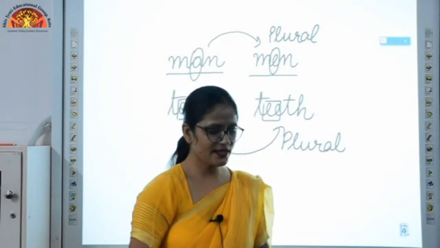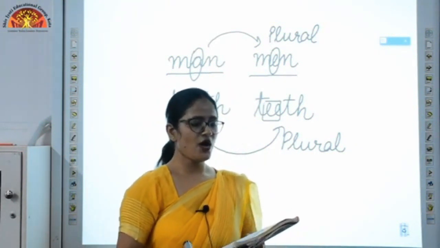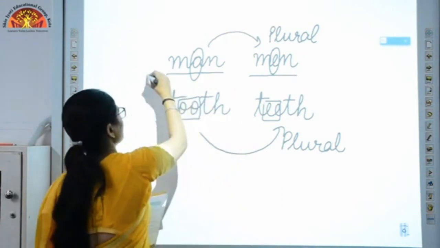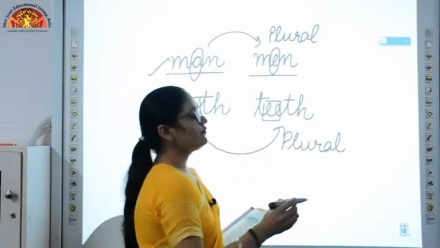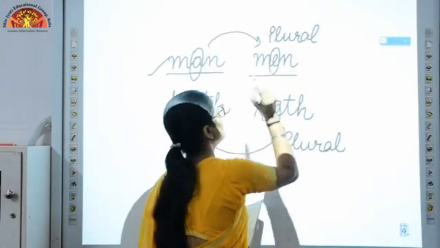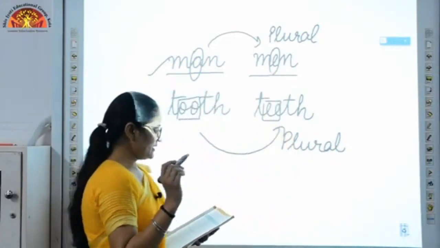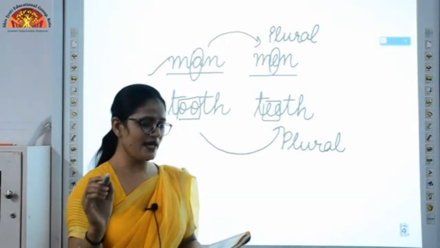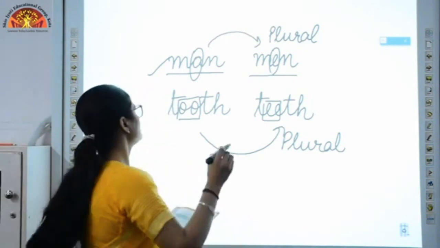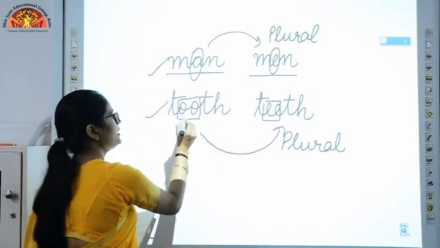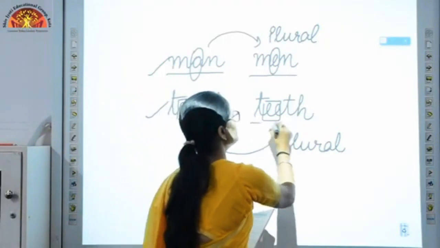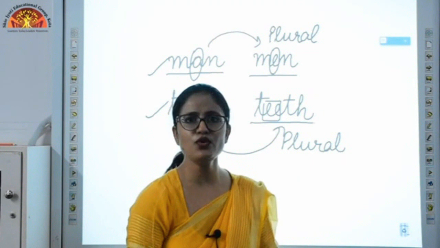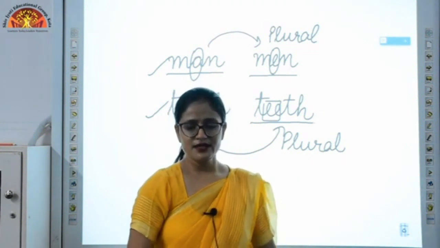You can see it is there in your book, exercise F. All the men wore black hats, and in the bracket the word man is given. So to convert it into plural form, we have just replaced A with E. Okay, now in the second one you can see, be sure to brush your teeth after eating anything sweet. In the bracket, the word tooth is given, that is for single, and for more than one, the word is teeth. You can see it's there in your book. So this was it for chapter number 2. I hope you have understood it.